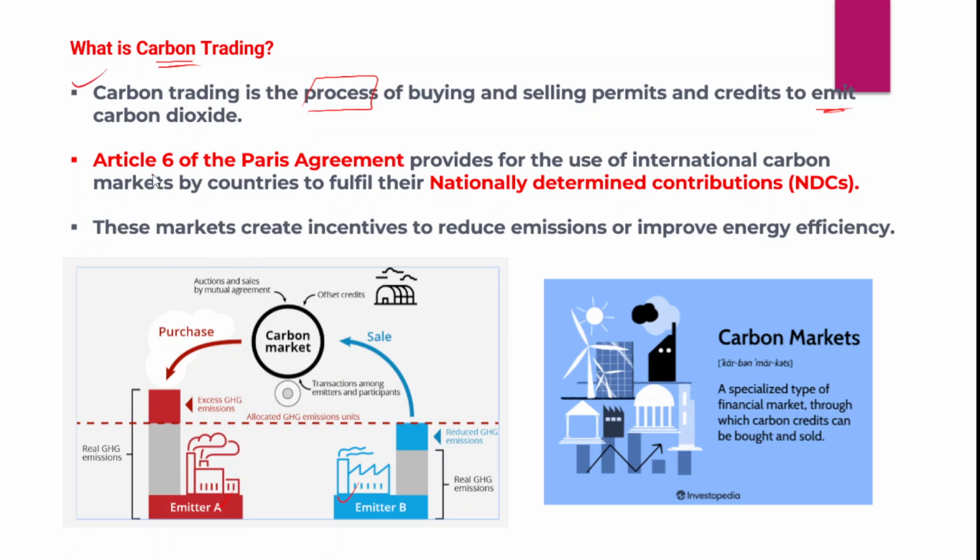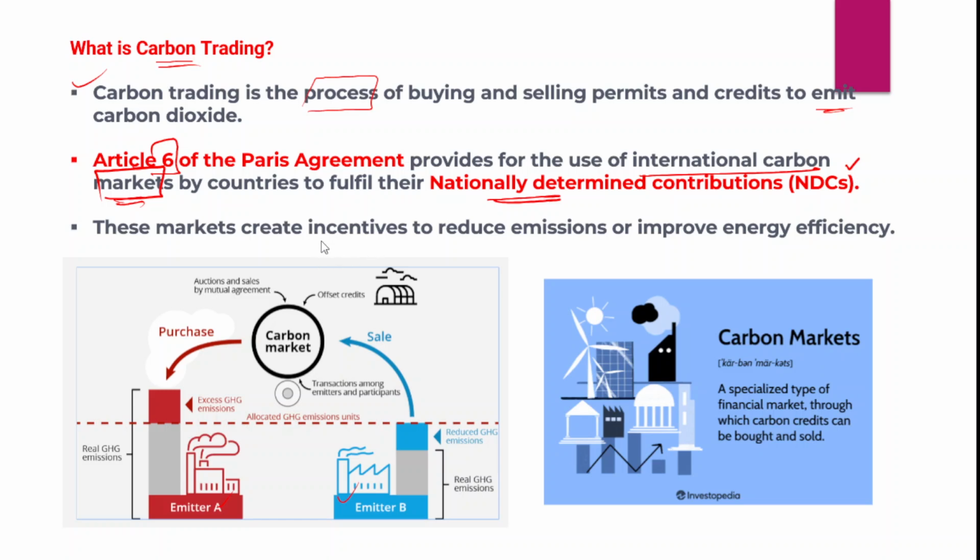So Article 6 of the Paris Agreement actually provides for the use of international carbon markets. So there are international carbon markets as well, right? So it is not just within one particular country, it is also between different countries. Therefore Article 6 of the Paris Agreement provides for the use of international carbon markets by countries to fulfill their nationally determined contribution. Now each country also has nationally determined contributions. These are emission norms for those respective countries.